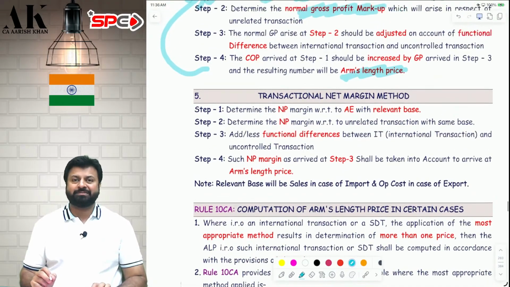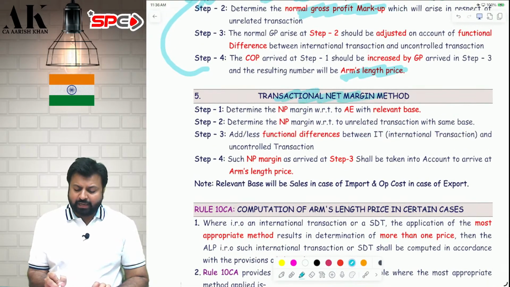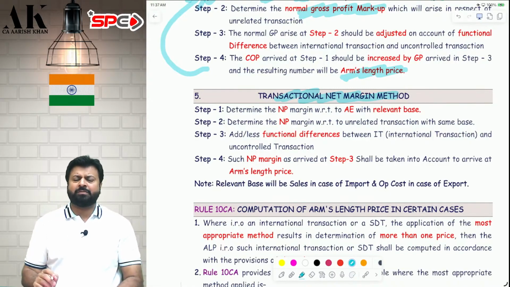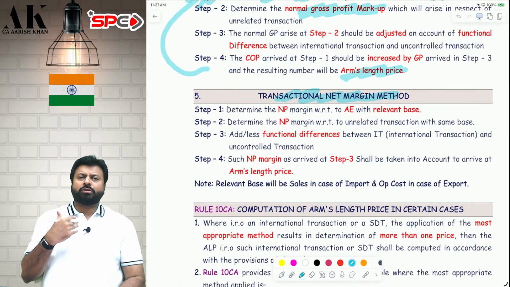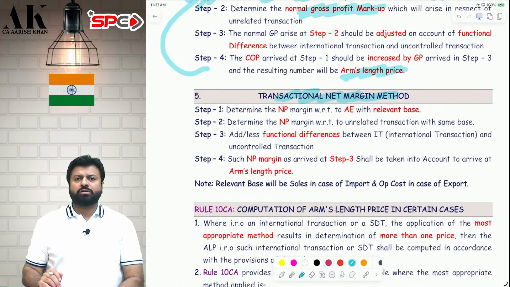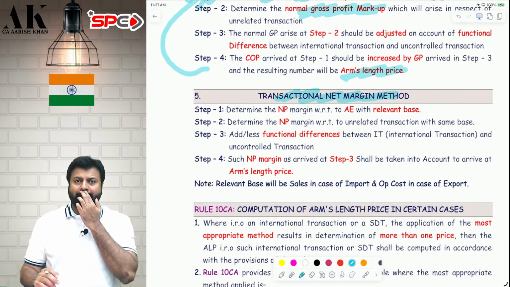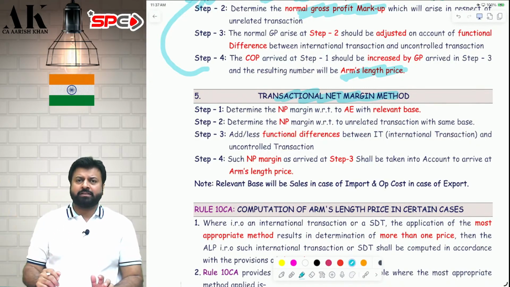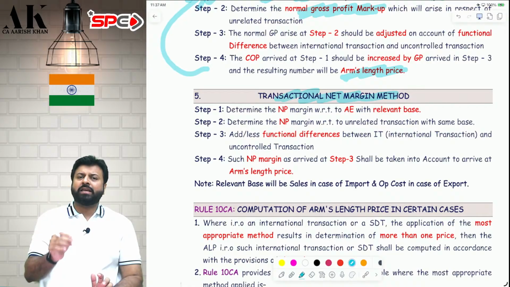Transactional net margin method. What is the transactional net margin method, sir? In practical life, maximum people use this method only as their transfer pricing method. Here also there are two parties. One transaction I'm doing with my associate enterprise, another transaction I'm doing with my third party. So you need to find out the margin of your transaction and the margin of the third party transaction. The margin can be net profit upon sale, net profit upon cost.